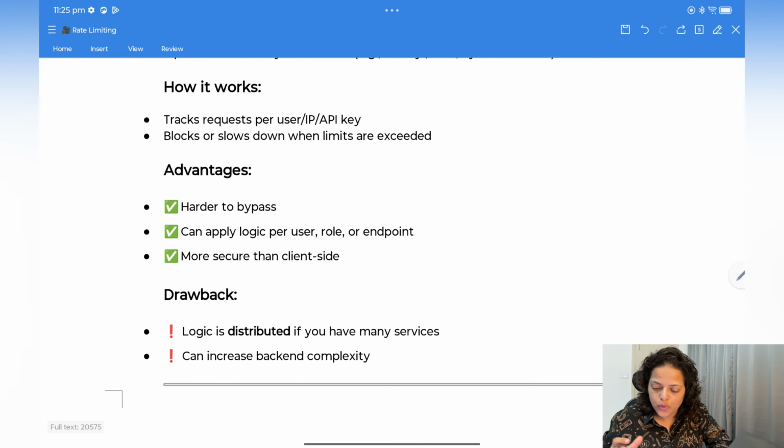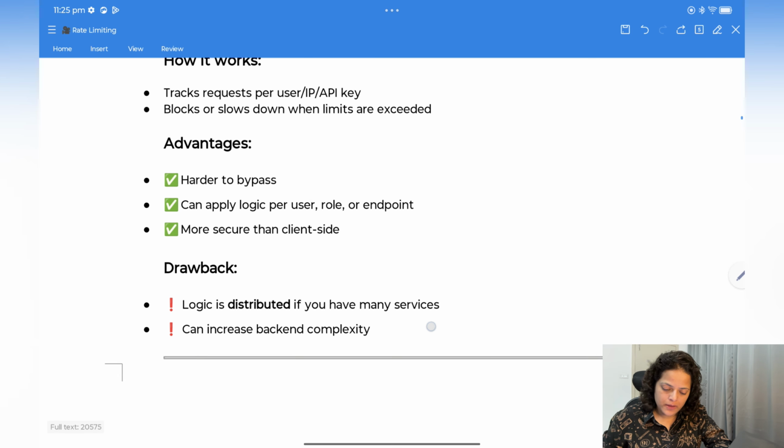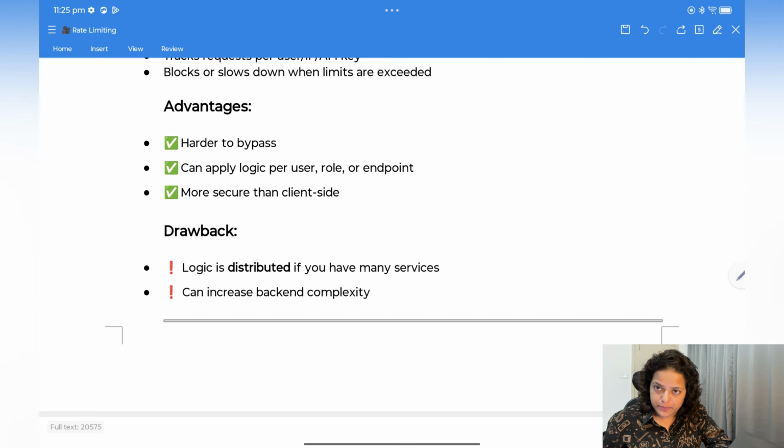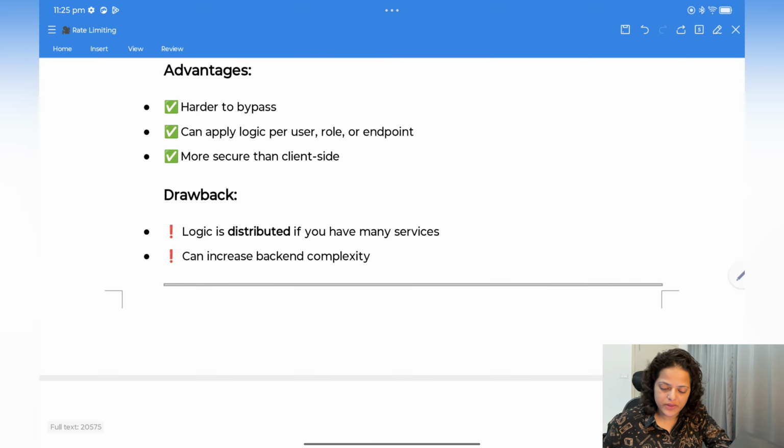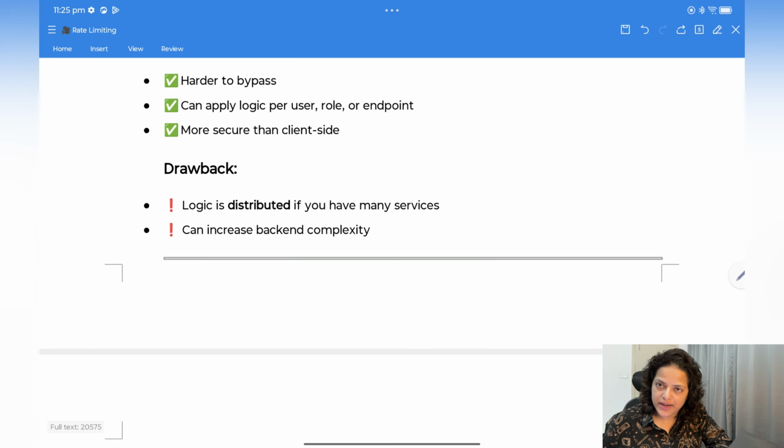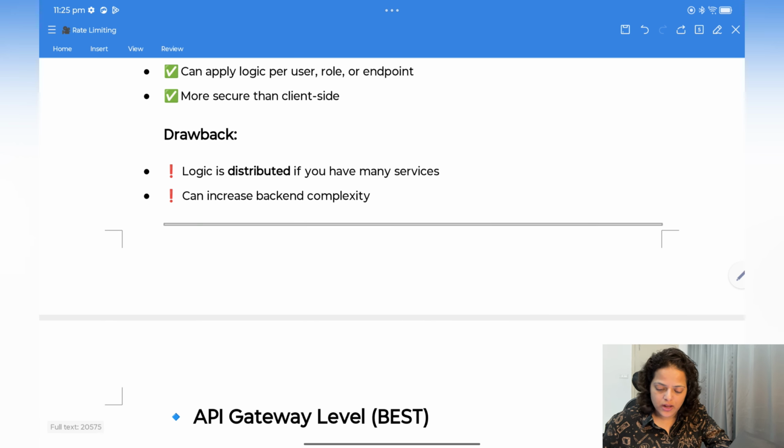Then block or slow down when limits are exceeded. Either you can directly block them, or slow down, which means just adding some delay and then sending the response. Now the advantage: it is harder to bypass because they don't have access to the code, so they cannot bypass it. You can apply logic per user, role or endpoint. And it is more secure than client side. But what is the drawback here? Logic is distributed. If you have many services, it can increase backend complexity.